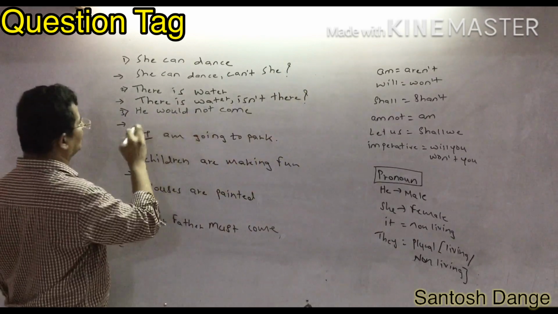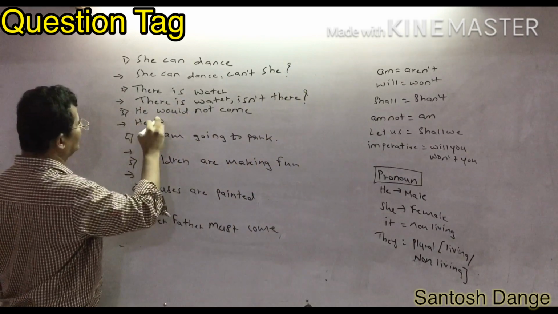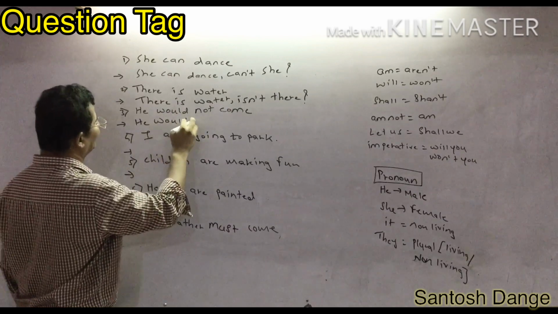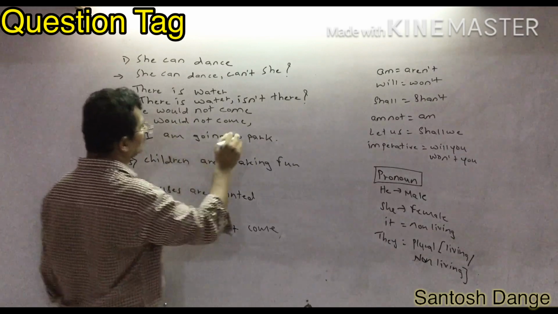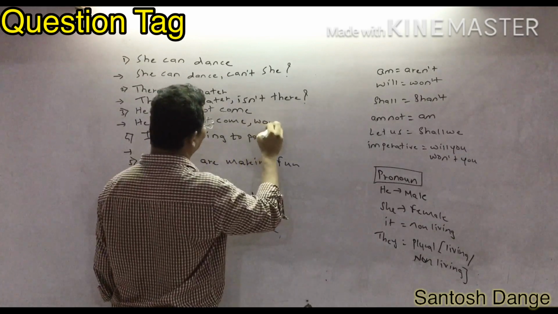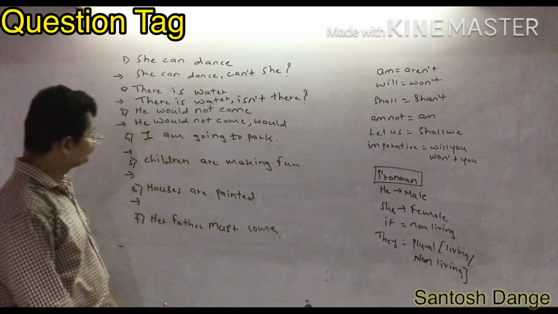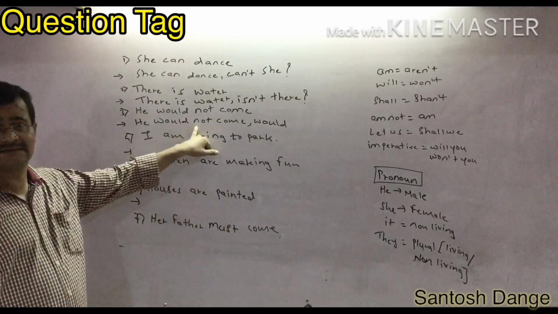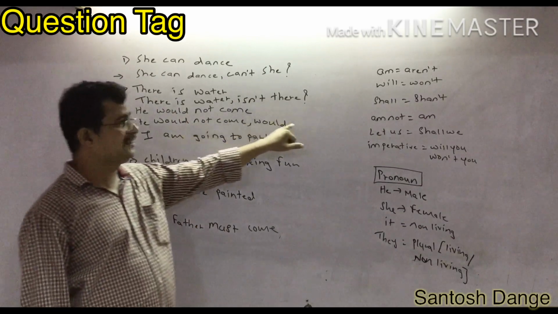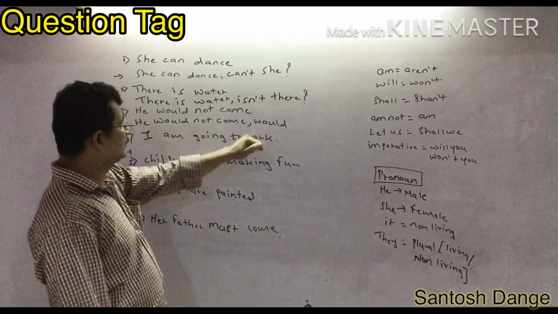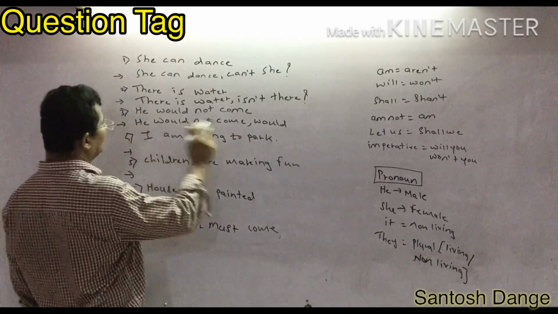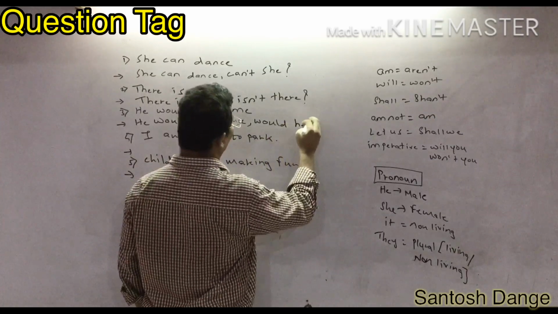Now look, he would not come. First of all, the given sentence you have to write as it is. He would not come. Now what you have to find out? Would. You can write here would as it is. And after that I told you, if the given sentence is in the negative form, don't join n't. Okay, here the given sentence is with not, so you don't have to join n't there, and he, you keep as it is.